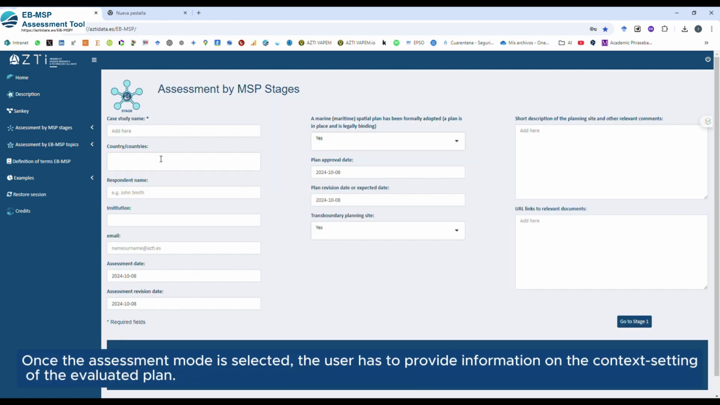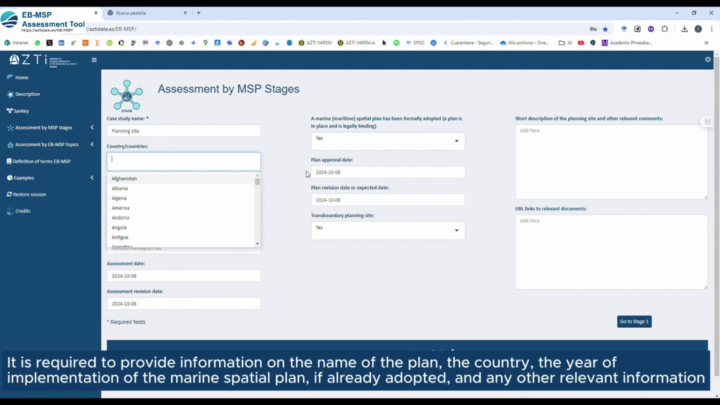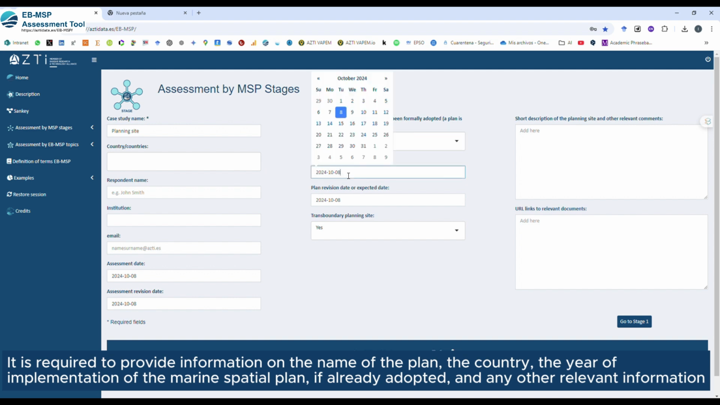Once the assessment mode is selected, the user has to provide information on the context setting of the evaluated plan. It is required to provide information on the name of the plan, the country, the year of implementation of the Marine Spatial Plan, if already adopted, and any other relevant information.